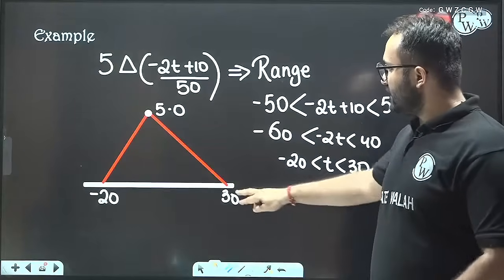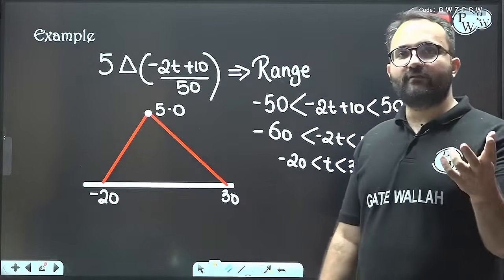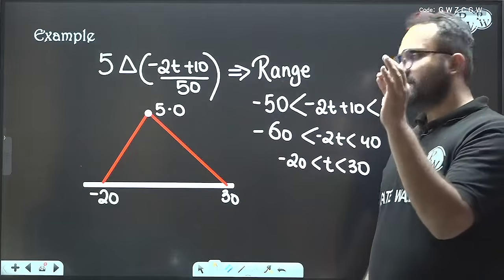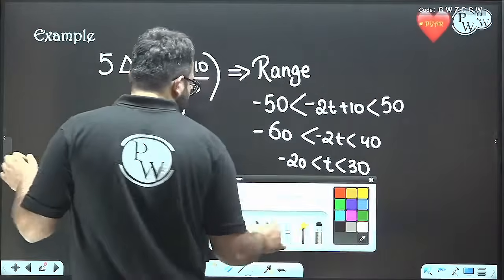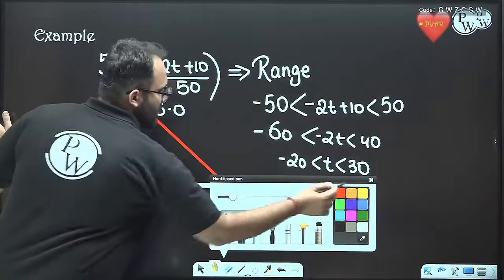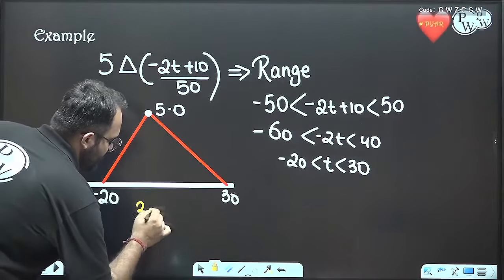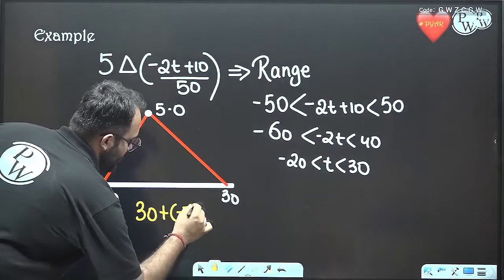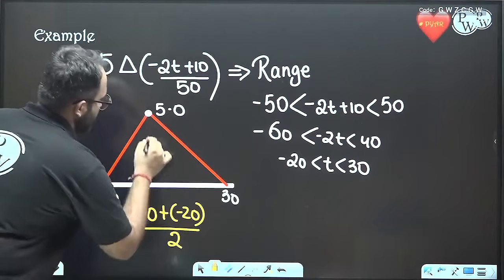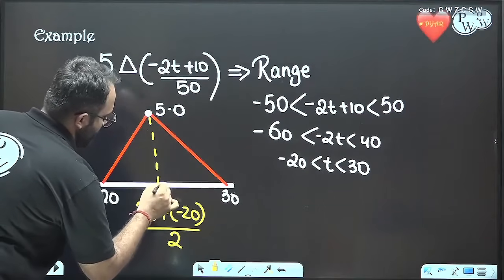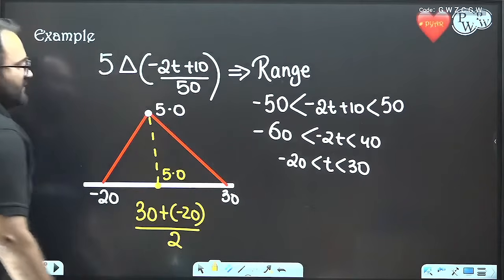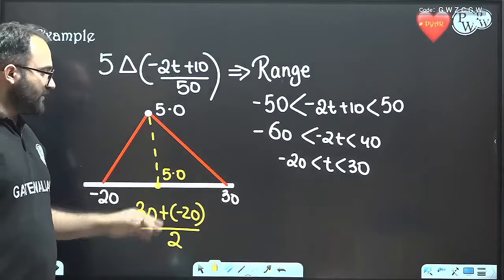So average of the ends is 30 and minus 20. How to find the average? So average is 30 plus minus 20 divided by 2. That is 5.